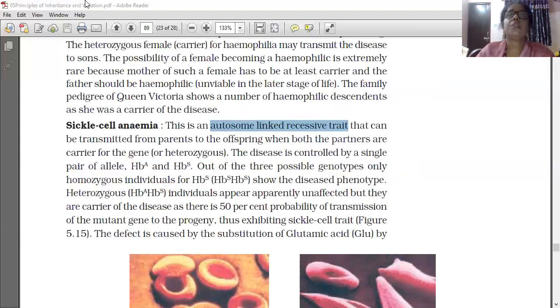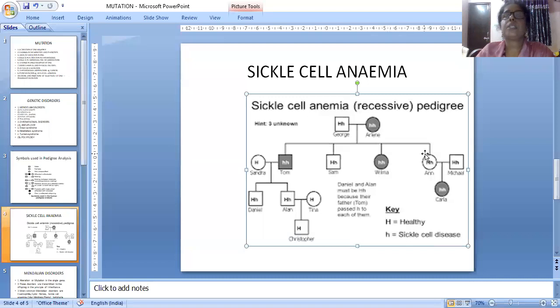Now I will show you the slide related to sickle cell anemia. This is sickle cell anemia. It is a recessive one. One pedigree analysis is shown to you. Capital H is mentioned for healthy and small h for sickle cell. So this is a carrier, one normal and one sickle cell, and small hh means a sickle cell patient. Here marriage is taking place between a carrier male and a disease-affected sickle cell anemic patient.